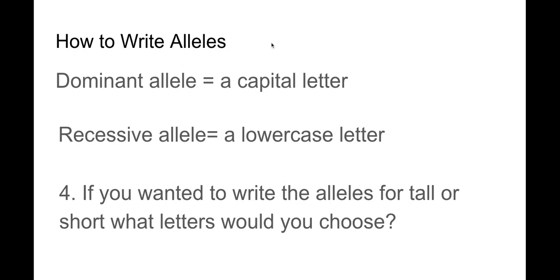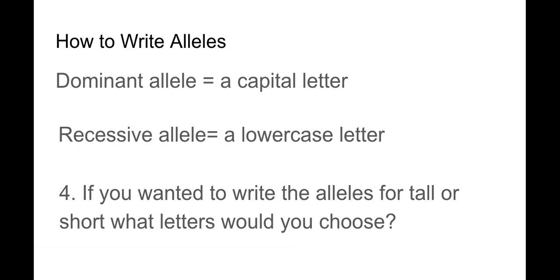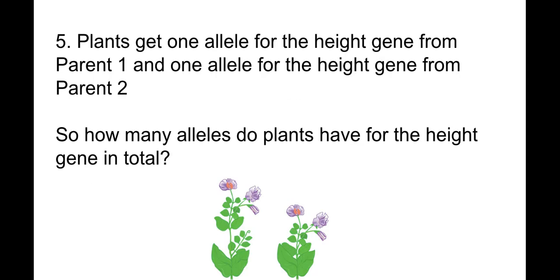So for dominant alleles, when we write a capital letter and we want to write for tall, we're going to use a capital T to write our dominant allele. And for our recessive allele, are we going to use an S for short, or are we going to use a lowercase t? I want you to use your knowledge of the bioreads in the textbook to try to figure that out on your own.